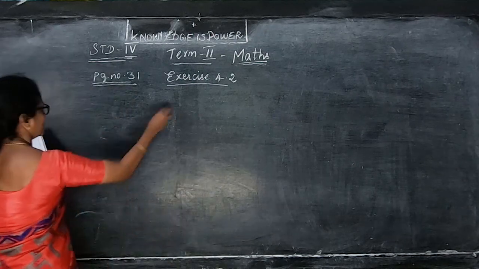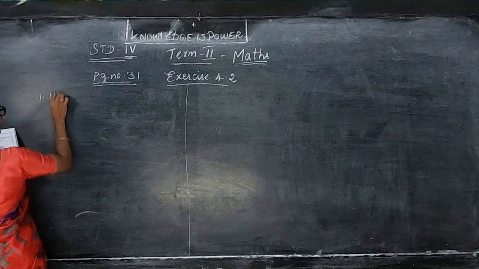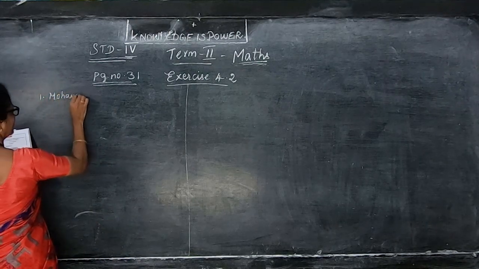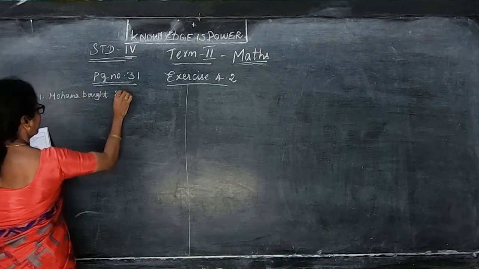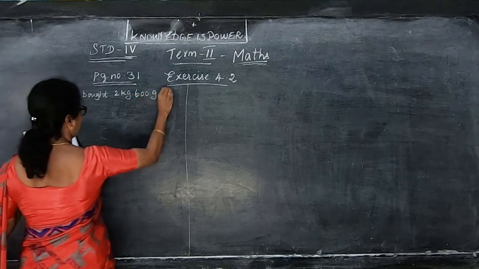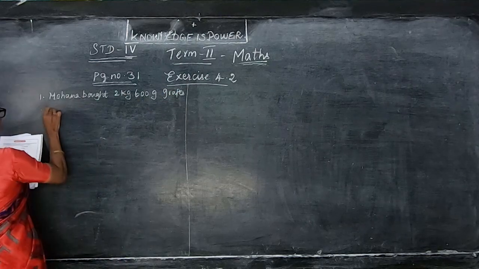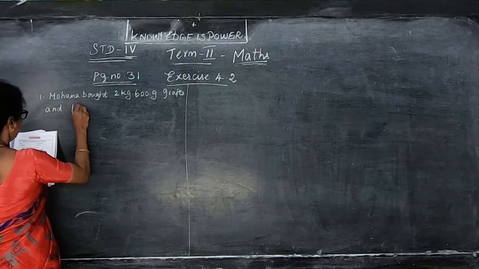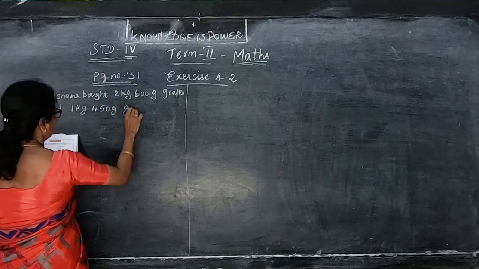That is, first I'll write the question. Mohana bought 2 kg 600 gram grapes. She is buying grapes, and 1 kg 450 gram guavas.